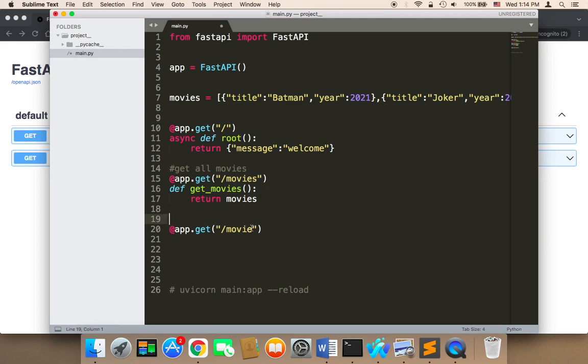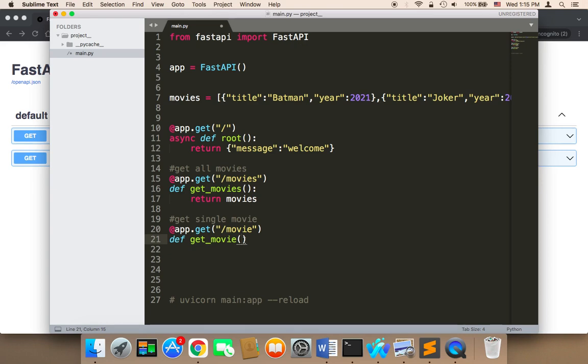Just put yourself in their shoes, you will be confused if your API endpoints don't have meaningful names. So here we need to say movie, and then here I'm using the get request because we are going to get only a single movie. So I'm going to say here get single movie. And then we need to create the function that would return that movie. So I'm going to say here def get movie. Get movie, not movies, movie, singular.